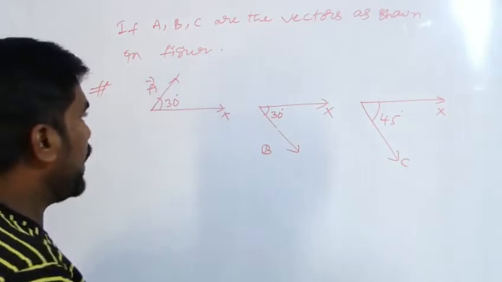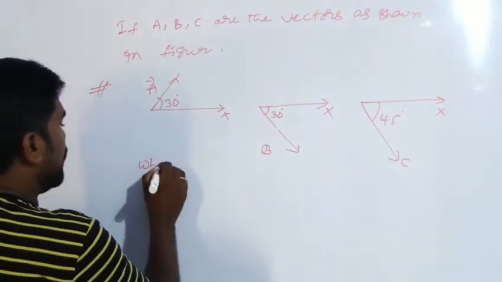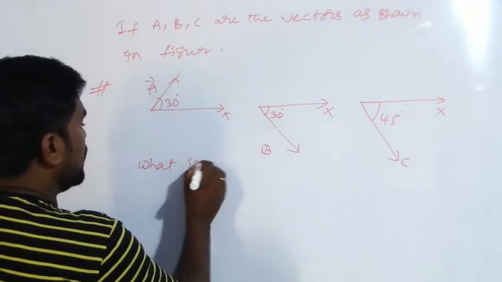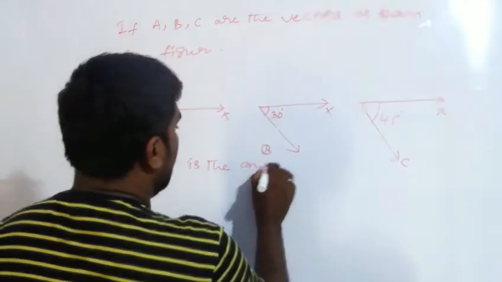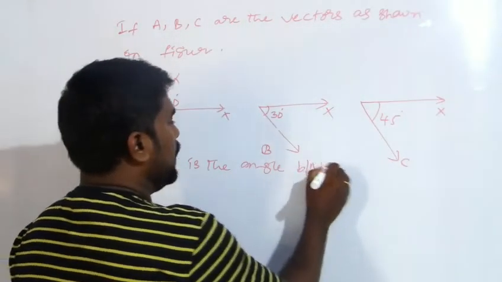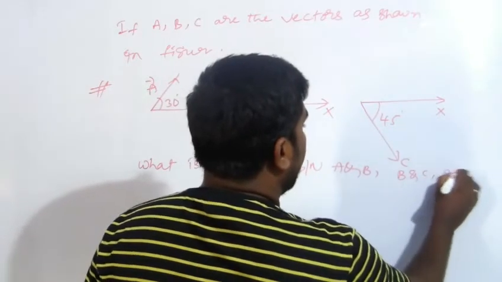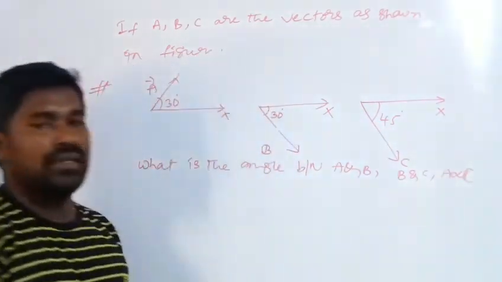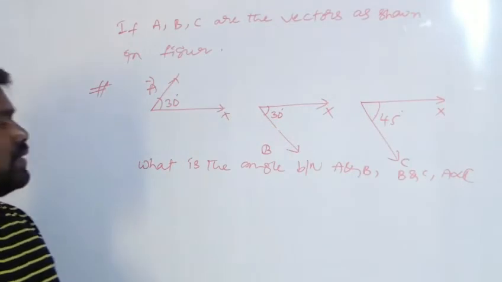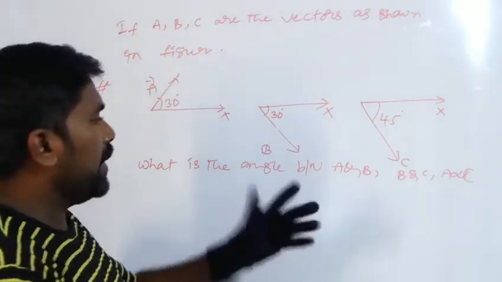Now we need to find the angle between A and B, B and C, and A and C.